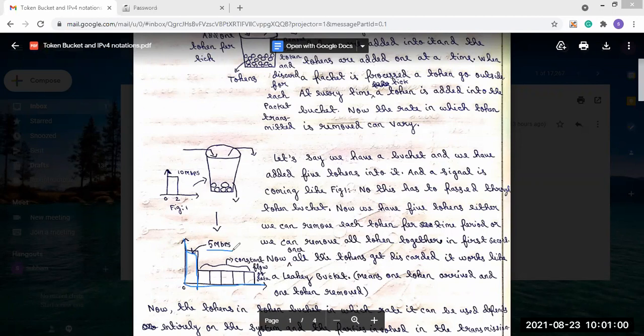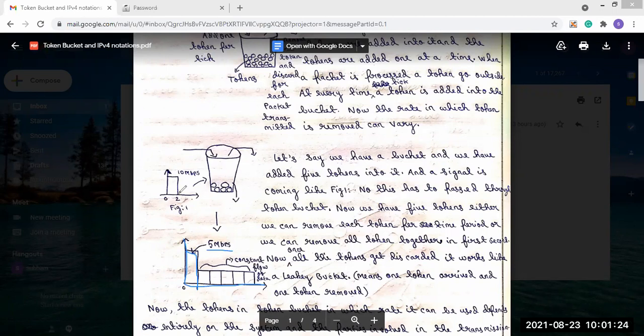So in the first second, what we have done is removed all the 5 tokens placed in the bucket. The signal which we have taken has a speed of 10 Mbps.